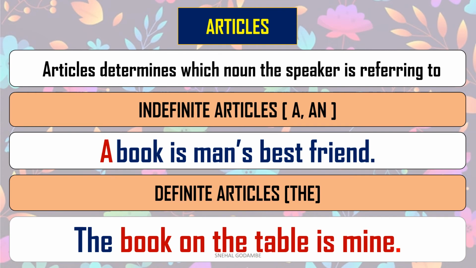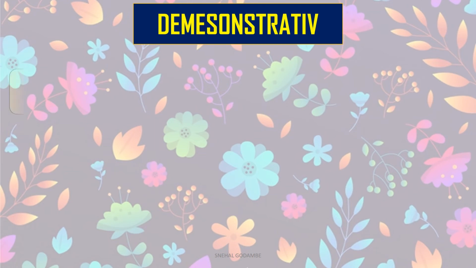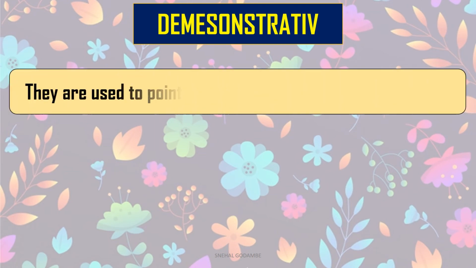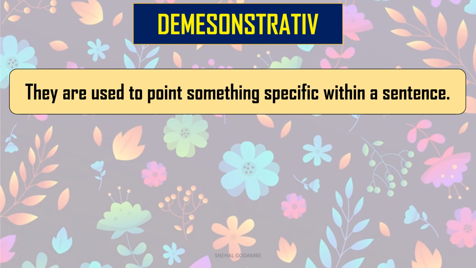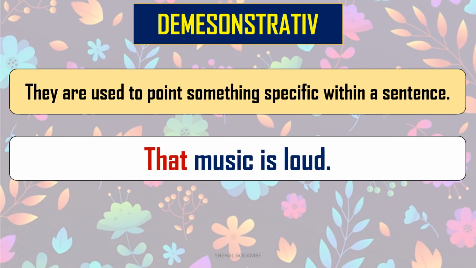Let's move to the next type. Now we will move to the next type of determiner, that is demonstrative. As I told you in the beginning, it shows you the place where something is. They are used to point to something specific within a sentence. Let's read one example: That music is loud. We are talking about some definite music which we have heard.